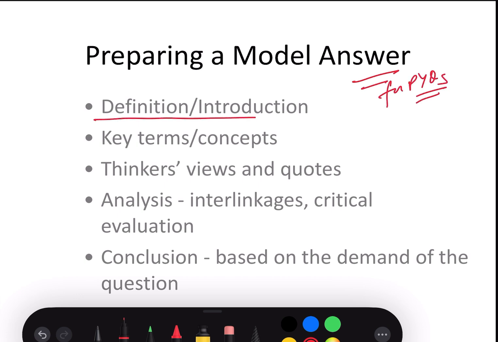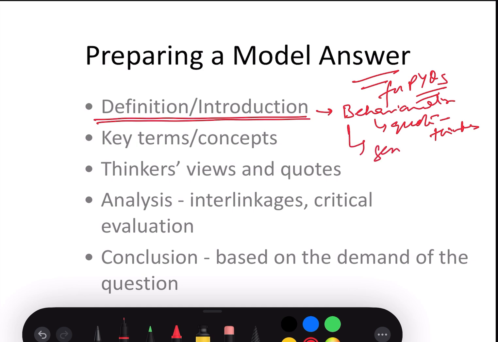First is to have a definition or an introduction for the topic. In this, you can prepare a definition of behavioralism. It could either be a quote from a thinker, or it could also be a generic definition, but the definition must be holistic, looking at all aspects of behavioralism, so that you can use it whether it is a very straightforward question or an analytical question asking to examine or critically evaluate. You should be able to use that definition in questions varying in their demand.